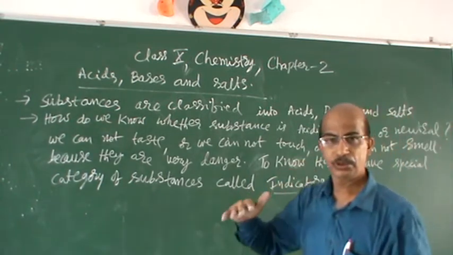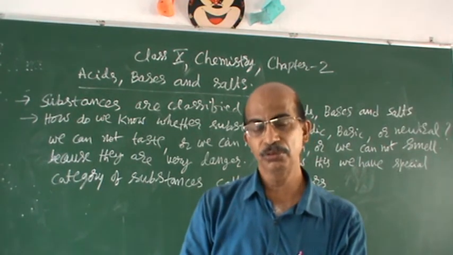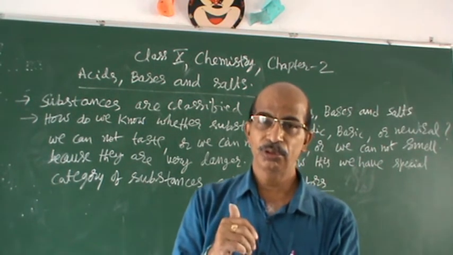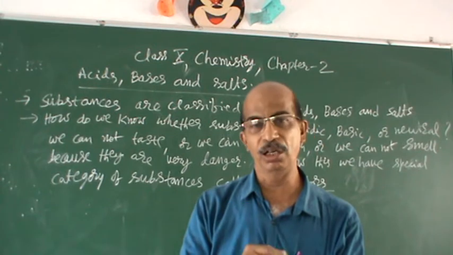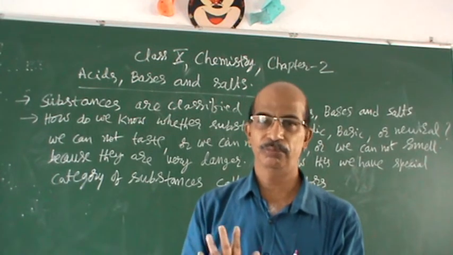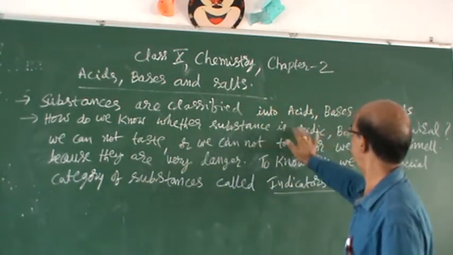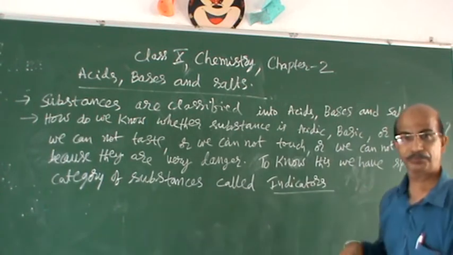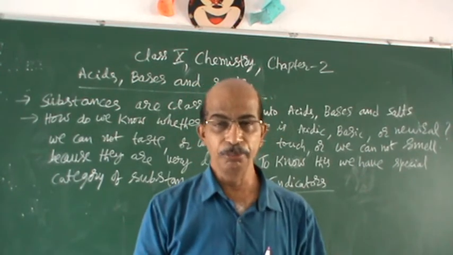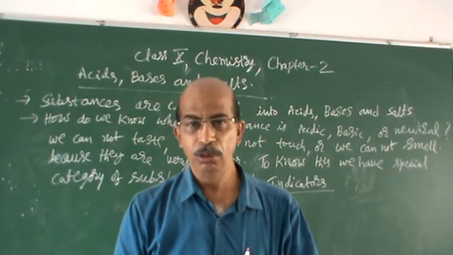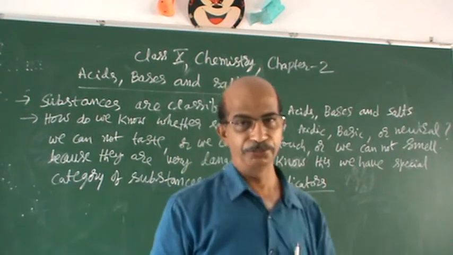Then how do you know? As I already told you, if you keep it on the table, can you tell which is acid, which is base, which is salt? Color identification you cannot do. All are colorless, all look like water by seeing. So what to do now? How do we know whether this substance is acidic, basic or neutral? If you don't have scientific knowledge, you may taste it, touch it, smell it. But it is very dangerous, I am telling you.